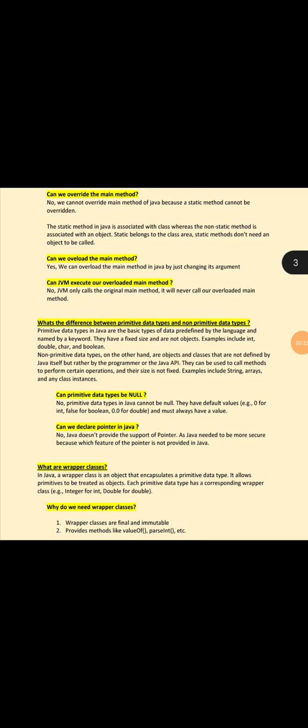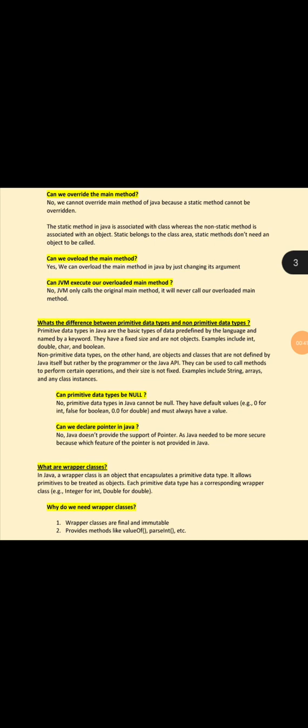Can we overload the main method? Yes, we can overload the main method in Java by just changing its arguments. Can Java execute our overloaded main method? No, JVM only calls the original main method. It will never call our overloaded main method.